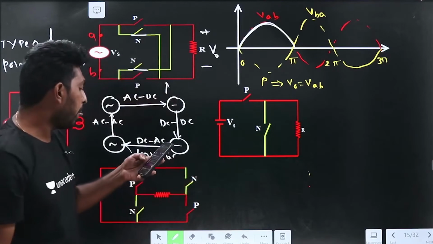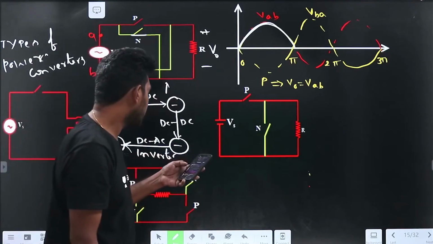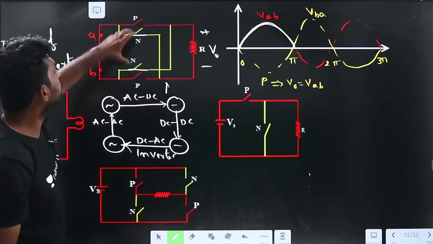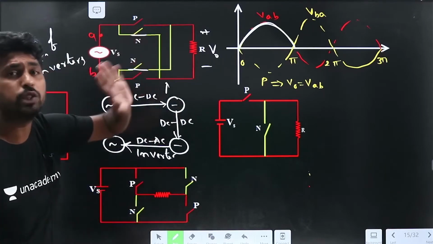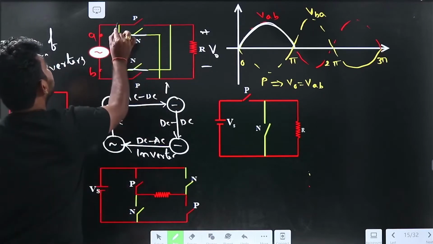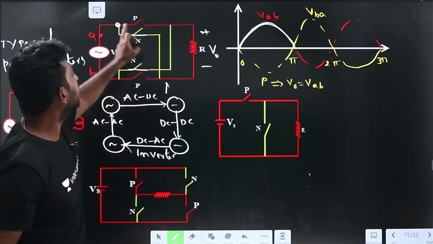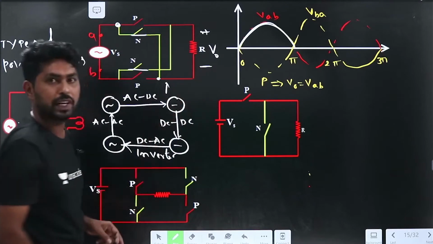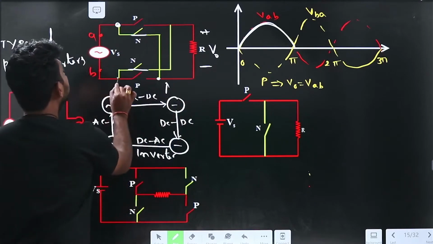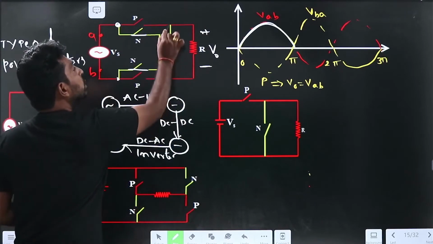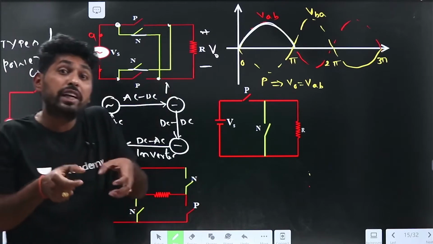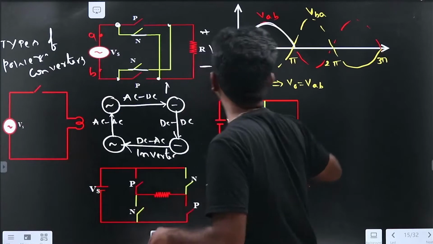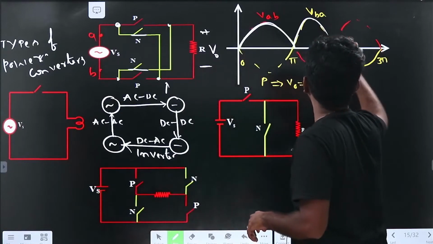Here, if you observe that, if I close these two N switches, what happens? This A terminal is connected to, where is it connected? Negative of the V0, right? Similarly, this B terminal is connected to the positive of the V0. So V0 equal to VBA. If I draw the output voltage, V0 equal to VBA.